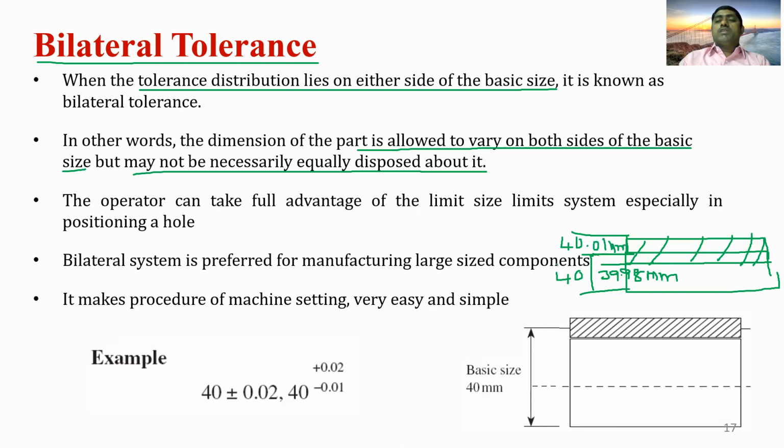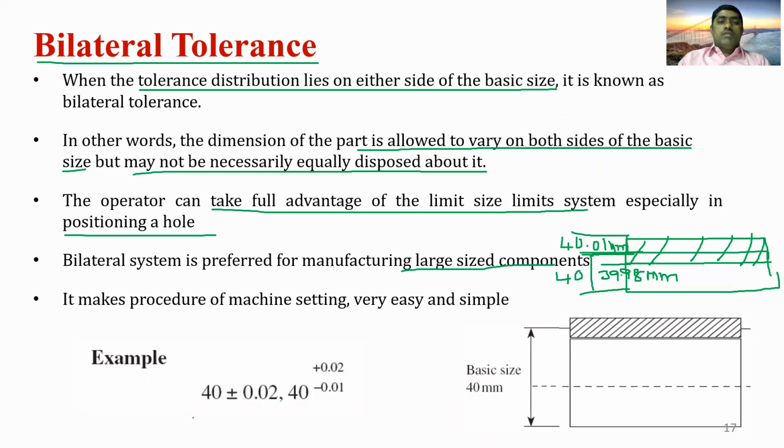So in this case, the tolerance is not disposed equally about the basic size. The operator can take full advantage of the limit system, especially in positioning of the hole. The bilateral system is preferred for manufacturing of large sized components, as it makes the procedure of machine setting very easy and simple.